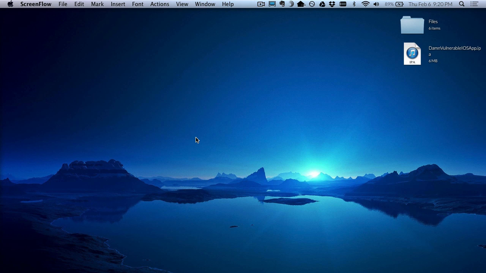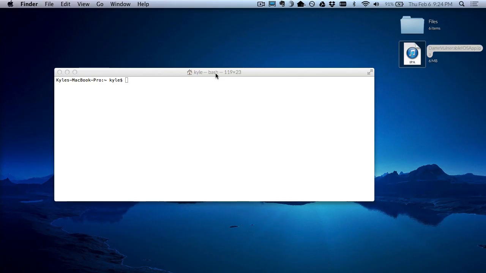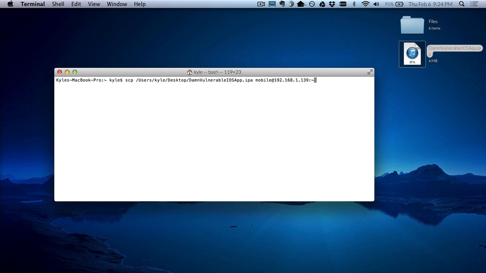In Cydia, add the repository we'll download AppSync from, found in the description, cydia.appaddict.org. In addition to OpenSSH, we'll need IPA installer console and AppSync. After installing all packages, make sure to reboot your device. After downloading the IPA from the link in the description, we'll copy it to the device using SCP like before. After the transfer has completed, we'll SSH into the device as mobile. Finally, we'll use the command install IPA to install the DVIA app.